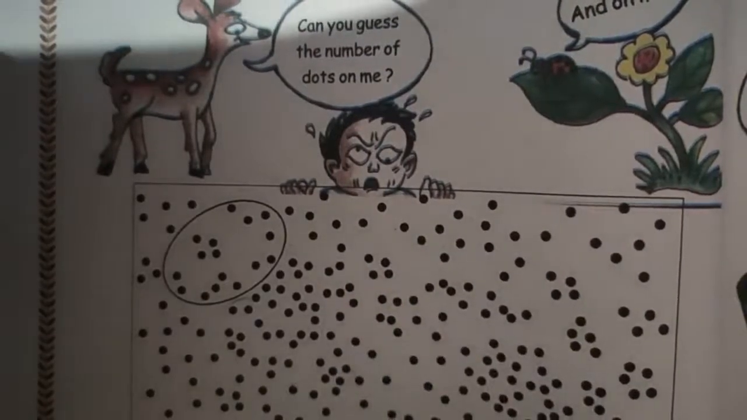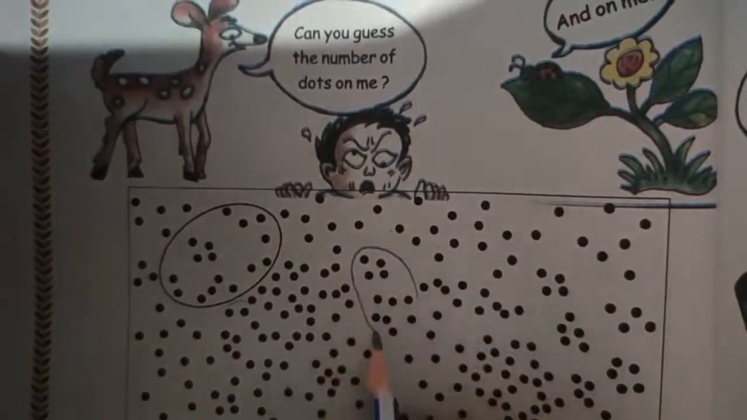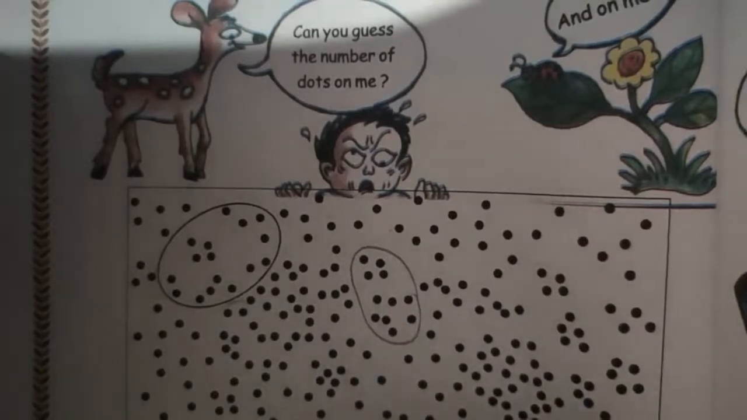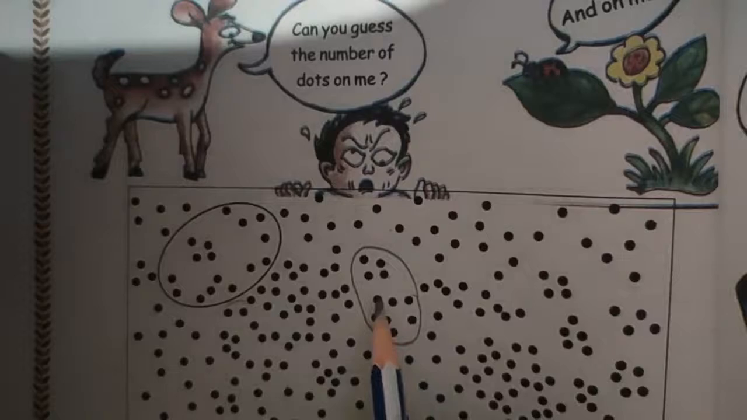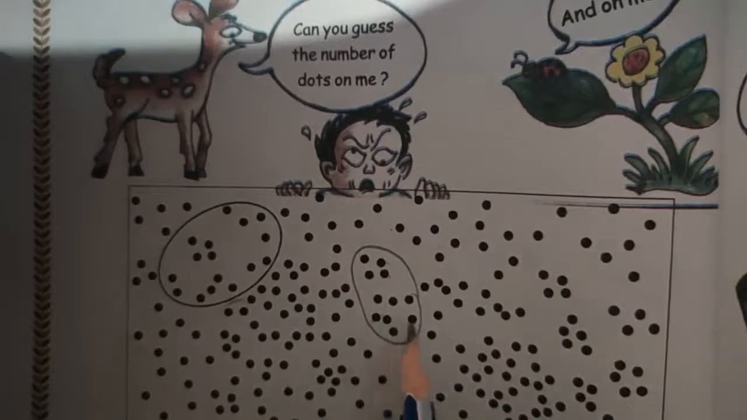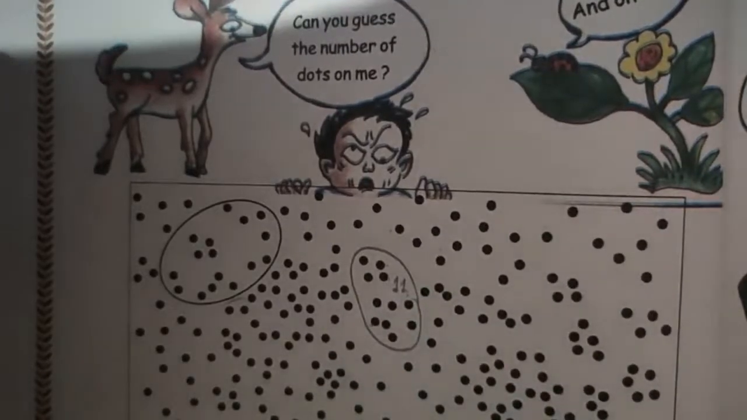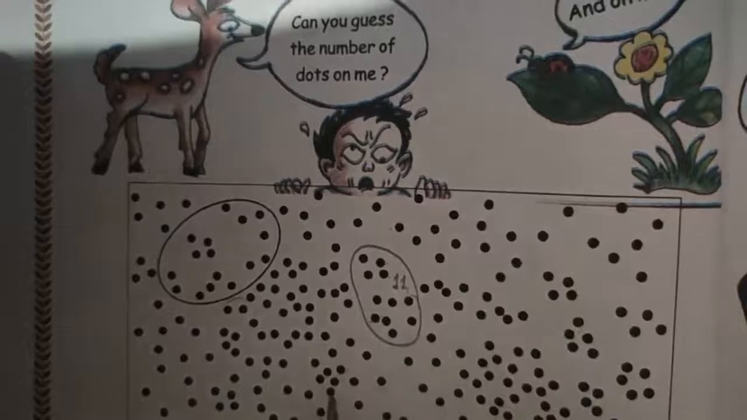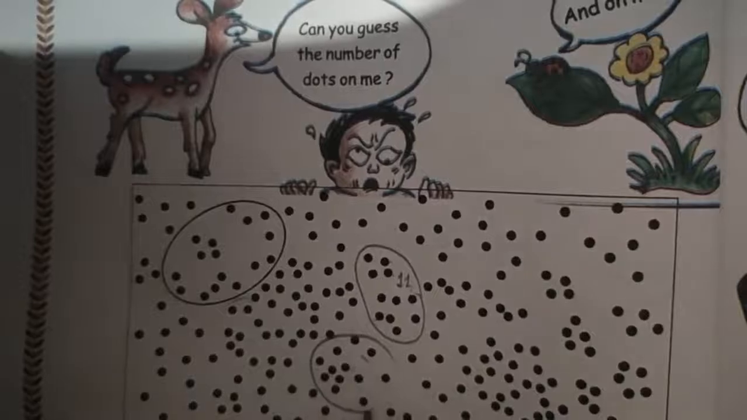For example, first you guess. I am circling these dots. Now I am guessing the dots present here are 11 dots. So let me count first. I am guessing 11. Let us count: 1, 2, 3, 4, 5, 6, 7, 8, 9, 10, 11. I have guessed it correctly. I have guessed 11 dots, and there are 11 dots. In this way you can guess the dots. First you put a circle. You can play this game with your family.